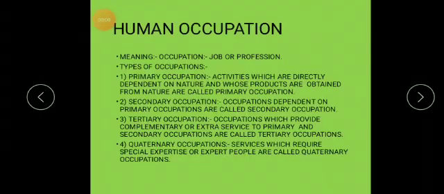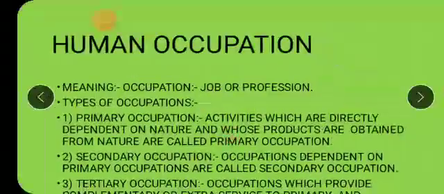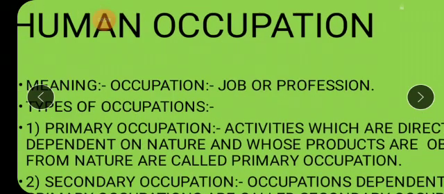Let's understand the meaning of occupation first. Occupation means what, children? It is job or profession. Like, what is my occupation? My occupation is I am a teacher. I teach, isn't it? So my occupation is teacher. Someone works in the office, so that is their occupation. So basically occupation is what? Job or profession, the work a person does, that is said to be the occupation.